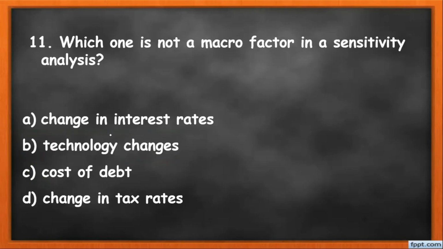MCQ number 11, which one is not a macro factor in sensitivity analysis? So students, for sensitivity analysis there are two types of factors associated. One is macro factors and another is micro. So we have to identify which one is not a macro factor associated with the sensitivity analysis. So let me review the options. A is change in interest rate, technology changes, cost of debt, and change in tax rate. So here the correct answer is cost of debt. All the others come under the category of macro factors.